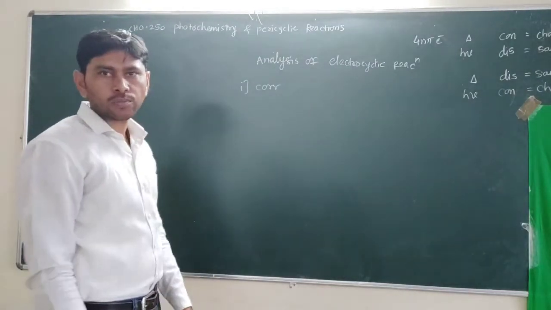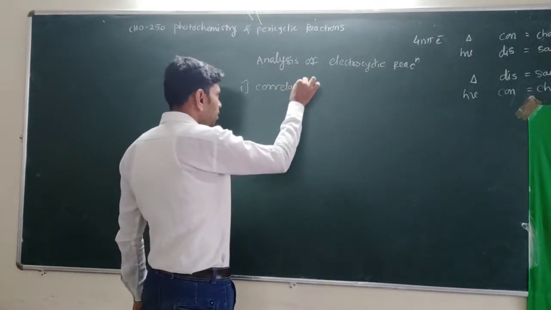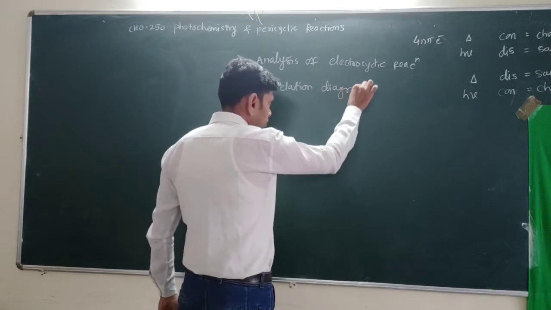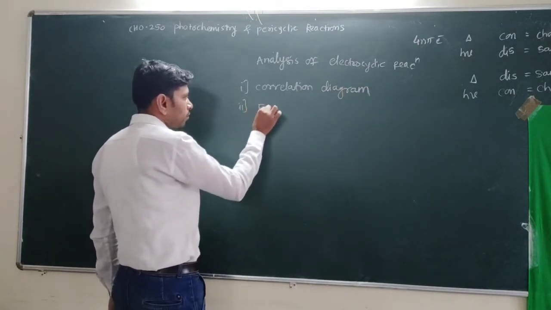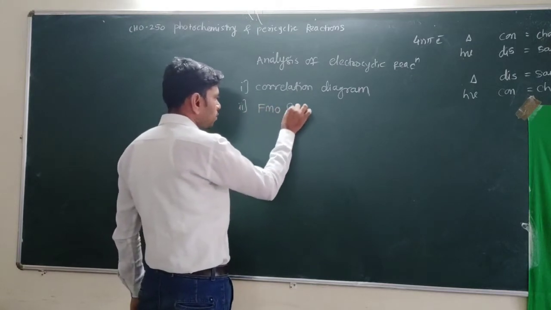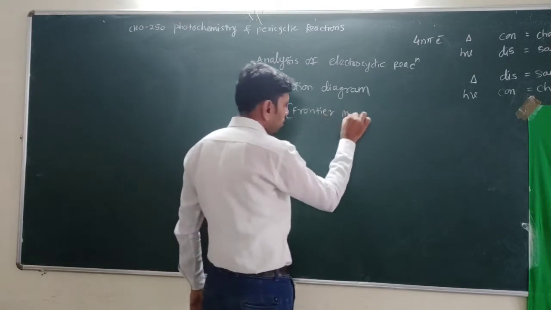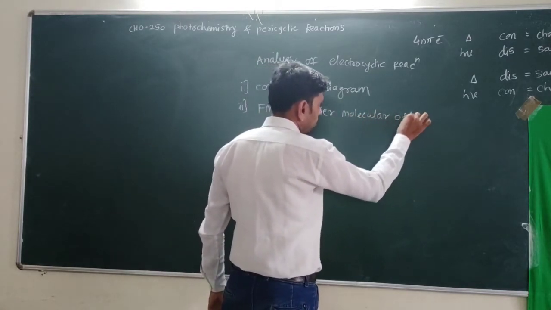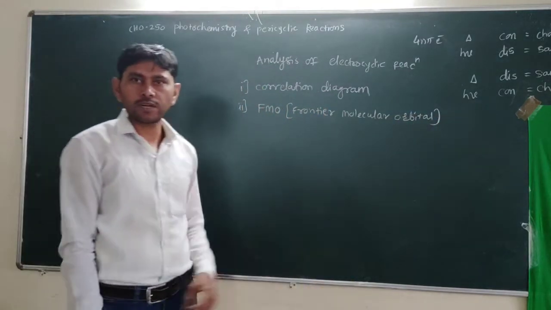Now, in the analysis of these electrocyclic reactions, the first method is the correlation diagram. Second is the FMO method, that is the frontier molecular orbital method.